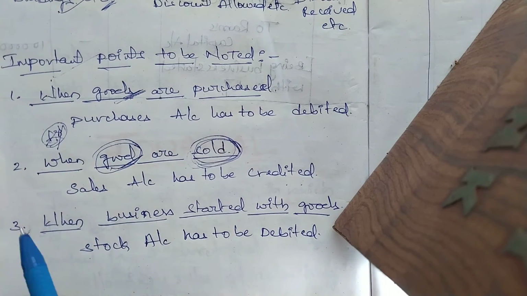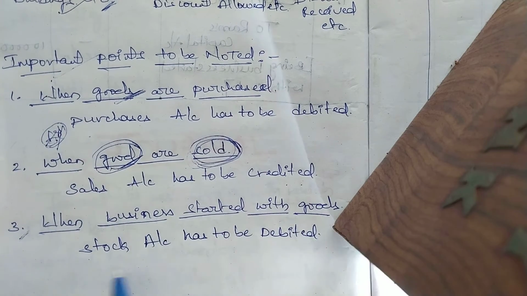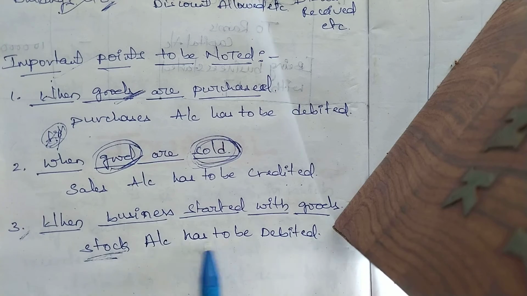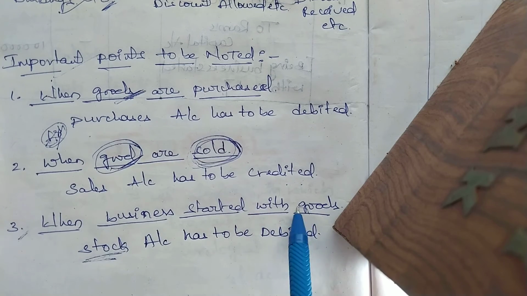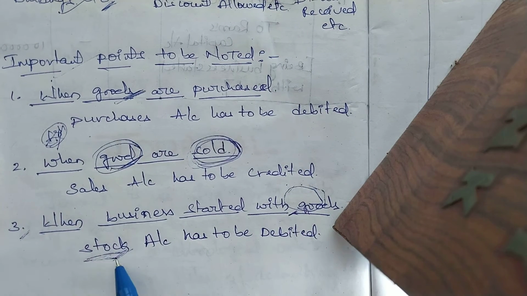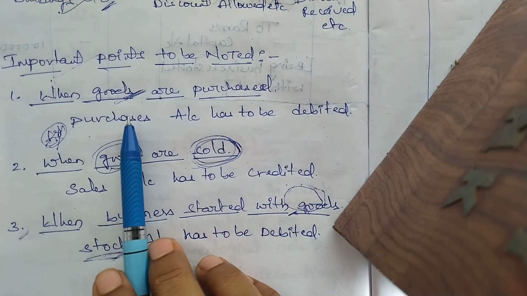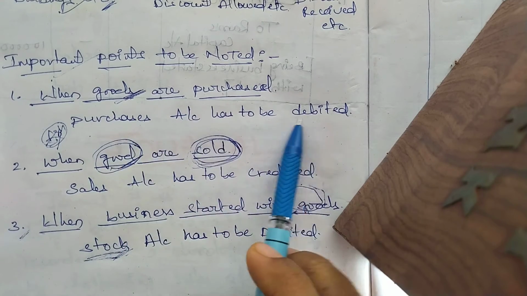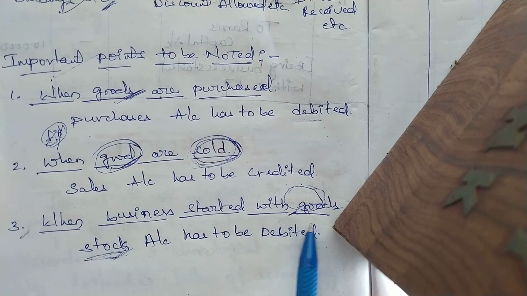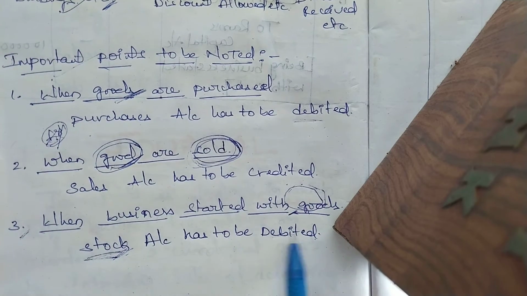And one more important point: whenever you are starting the business with the goods, you have to debit the stock account, because goods are coming into the business with the name of stock. Stock account has to be debited. You should not write the goods again over here. You have to consider these goods as the stock. So in the name of stock, stock account has to be debited over here. So simple things you need to remember. If you are purchasing the goods, purchases account has to be debited. If you are selling the goods, sales account has to be credited. Whenever you are starting the business with the goods, stock account has to be debited.